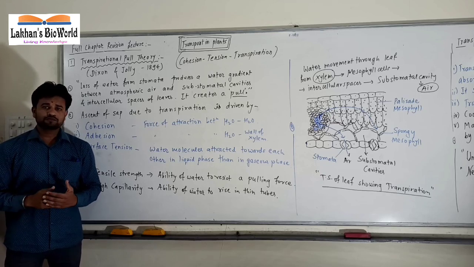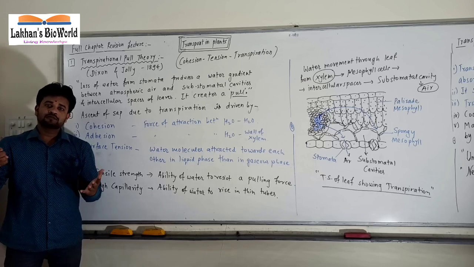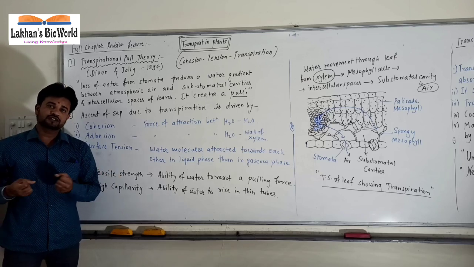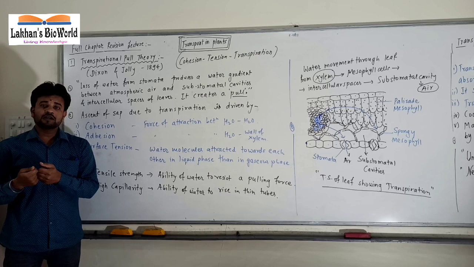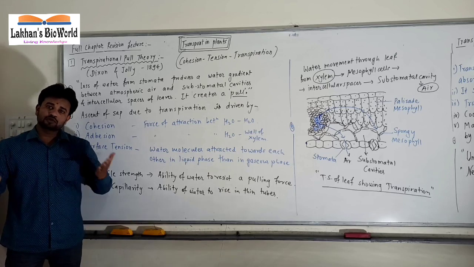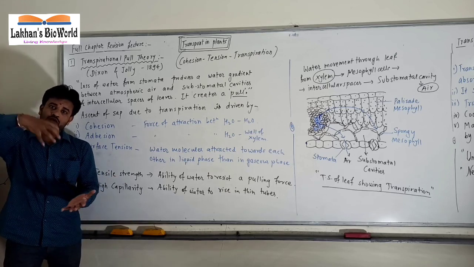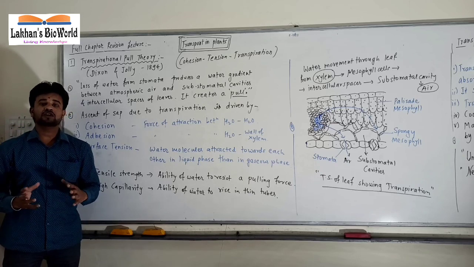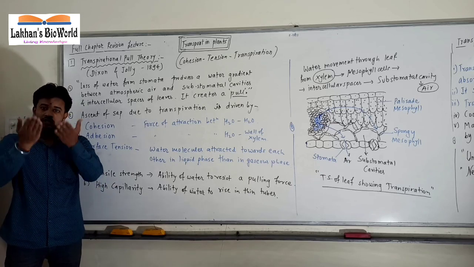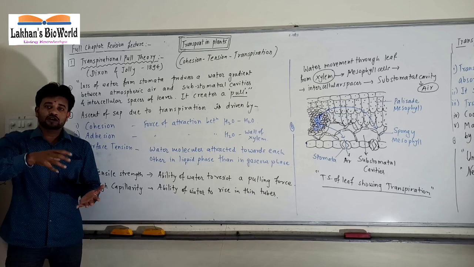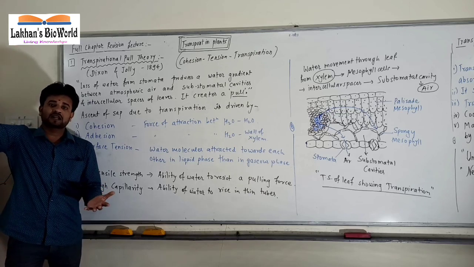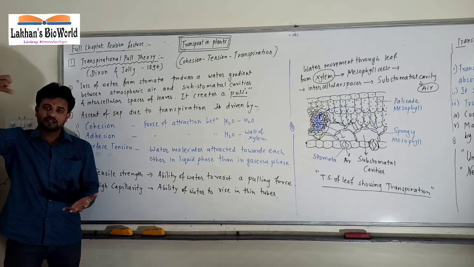First of all, what is pull? Pull means to pull something. There is a pulling force that pulls water. Remember, water is not pushed from roots, it is pulled towards leaves. Water is not pushed from downward up to the leaf. Instead, water is pulled by transpiration up to the leaves.